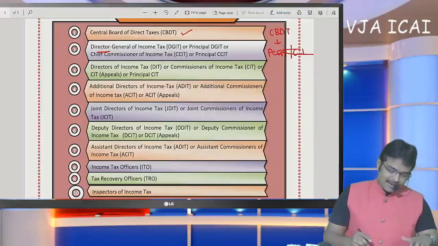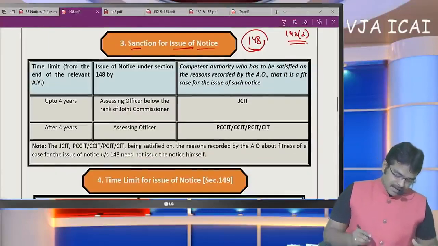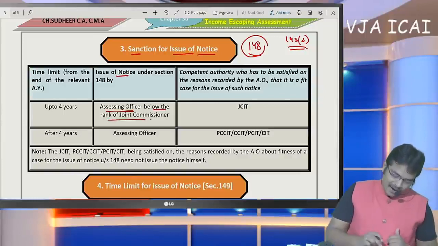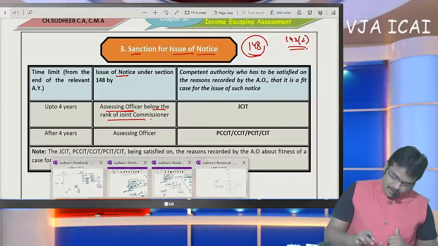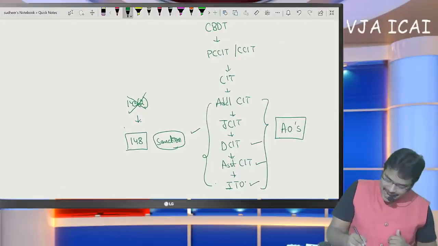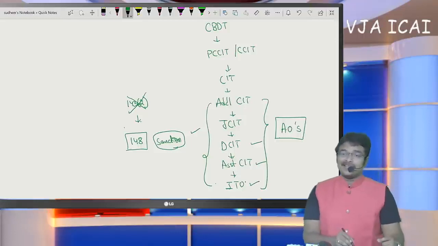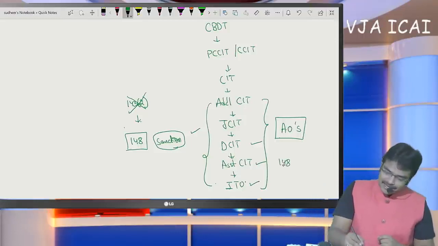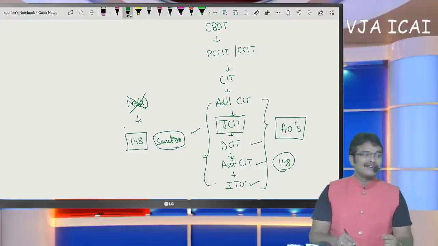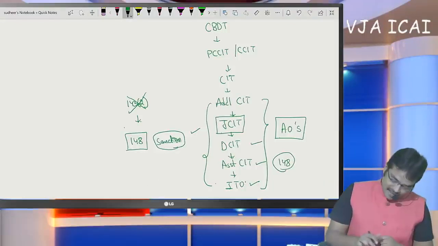So if you observe here, if a notice is to be issued by an assessing officer below the rank of Joint Commissioner, that means the DCIT, Assistant CIT, ITO, if these three officers want to issue a notice under section 148, they require the approval of the JCIT. They require the approval of the JCIT. Okay. So this is the first thing to be noticed.